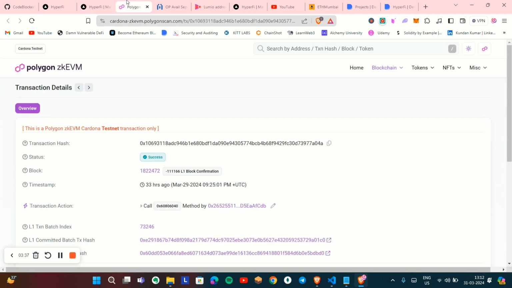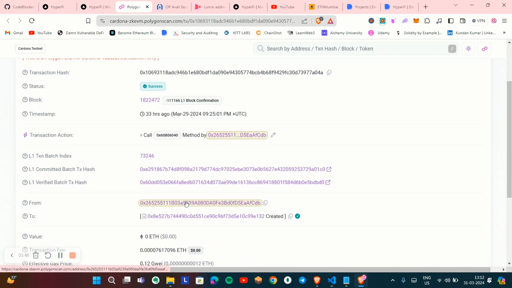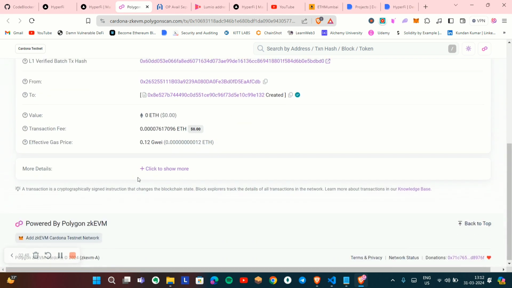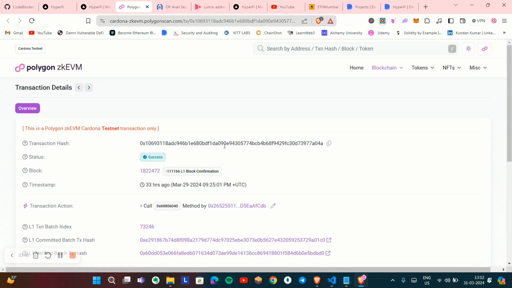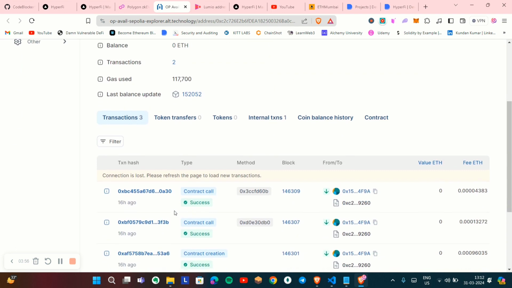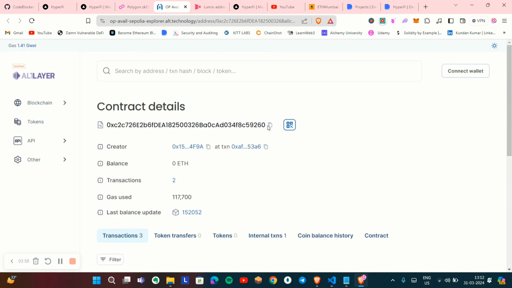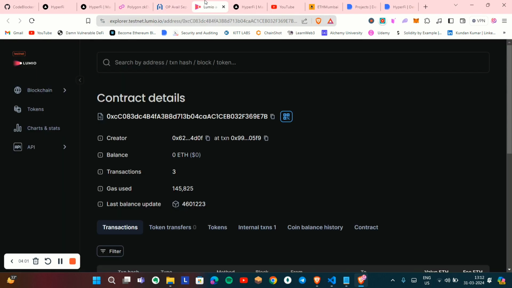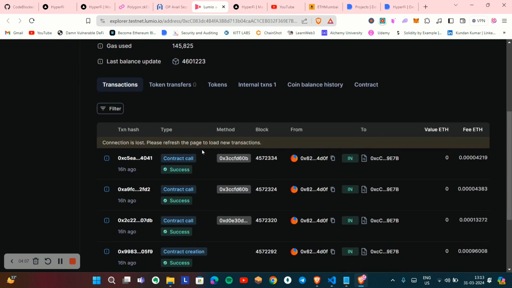After that, I want to show this is the contract deployment link on Polygon zkEVM, currently renamed as Cardona. So this is the contract deployment link. Similarly, we have deployed the contract on the OP Avail Sepolia testnet. So this is the contract deployment, and we have also deployed our contract on the Lumio testnet.